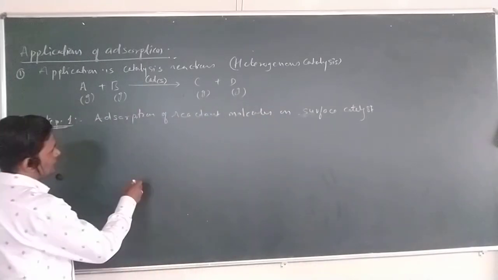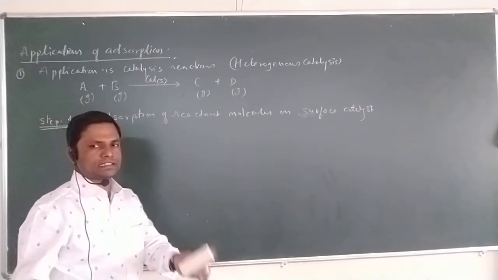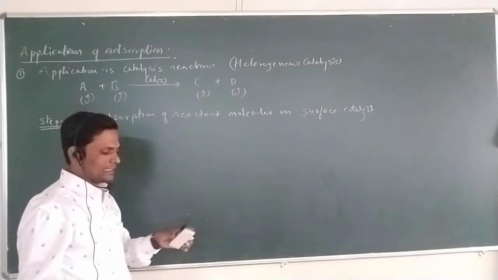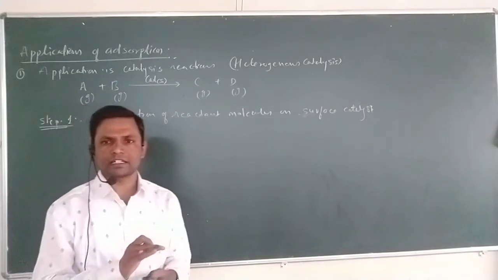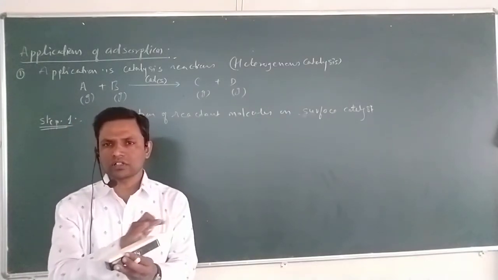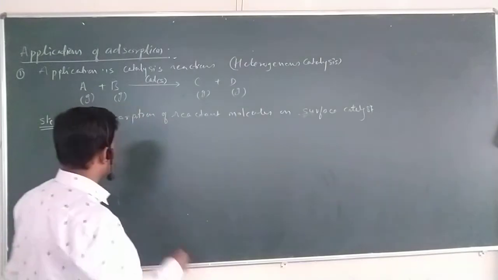Here we have to consider that the solid catalyst is the solid one. The gaseous reactant molecules are adsorbed on the surface of the catalyst. This is the first step.